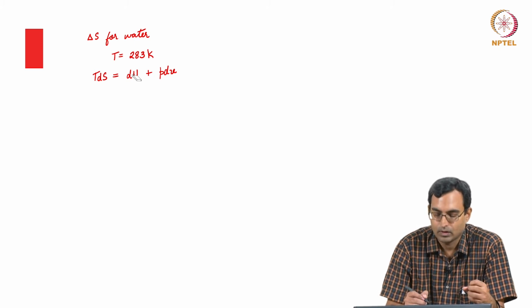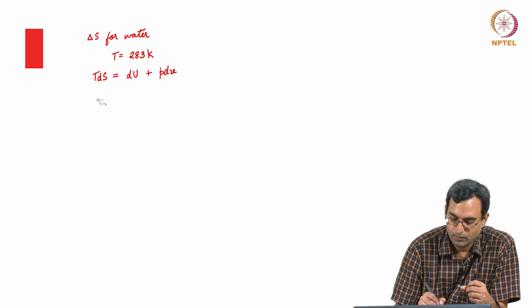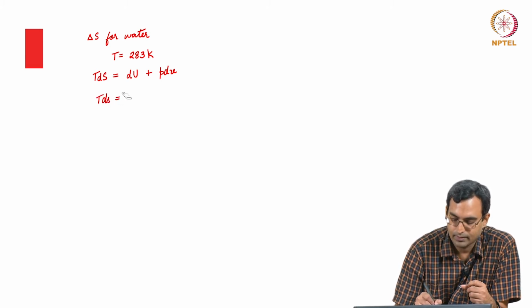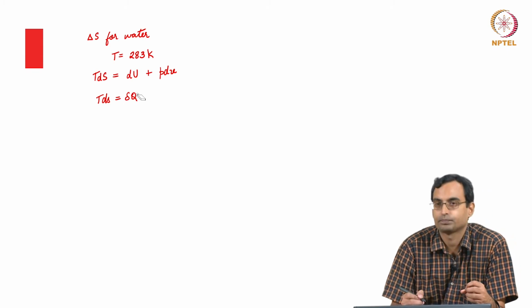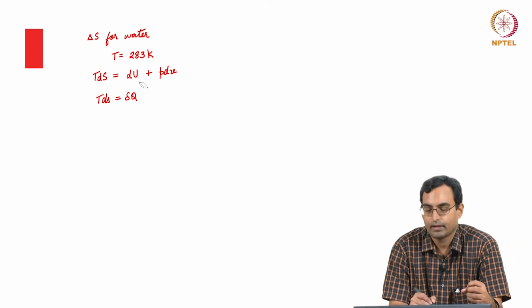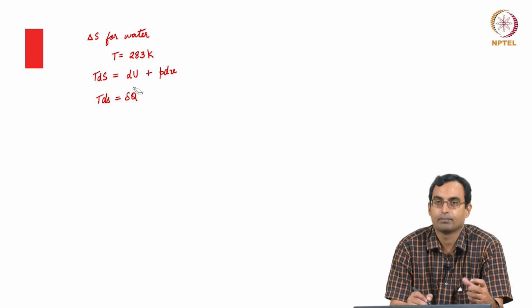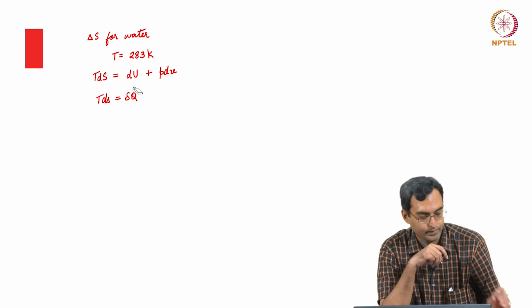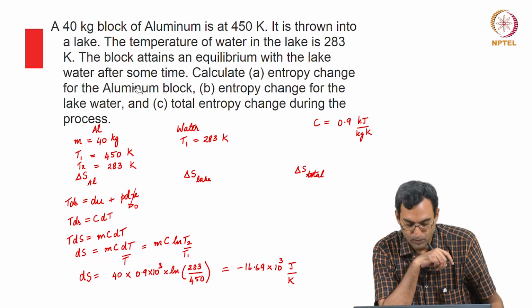So, if we were to assume it in that way, then for the water we can say that TdS is equal to del Q. The amount of energy got by the water must be whatever is lost by the aluminum block.